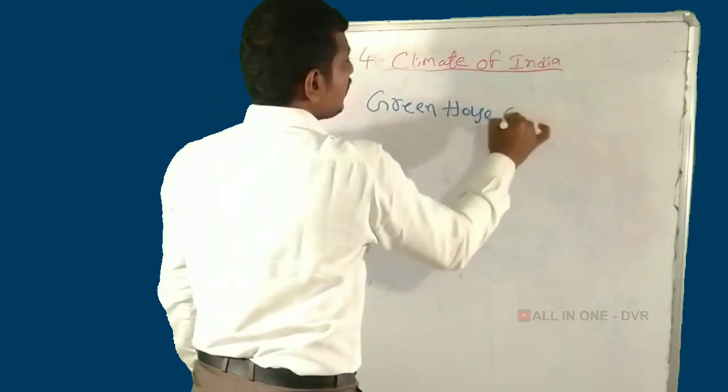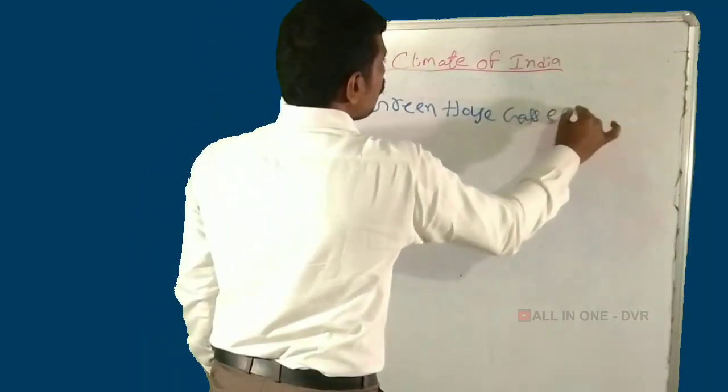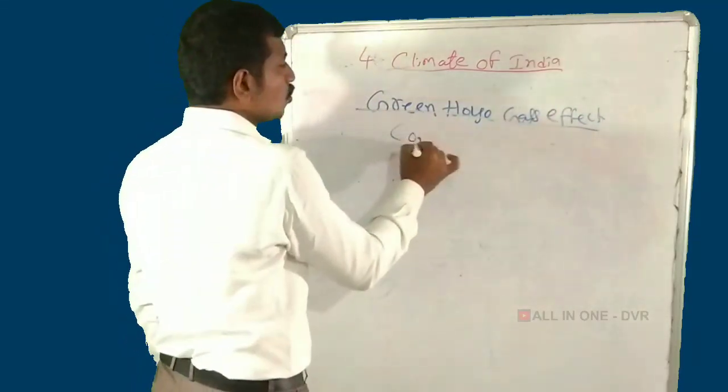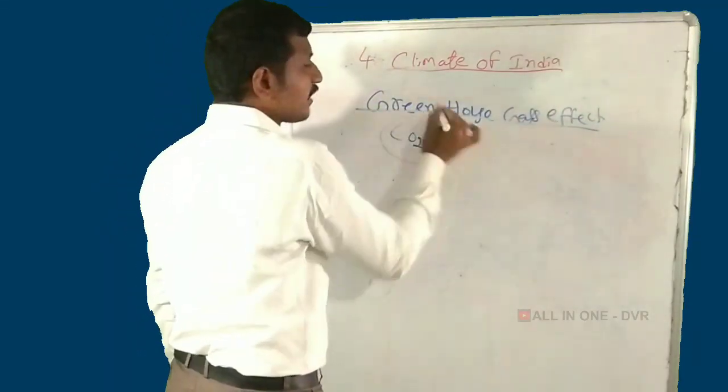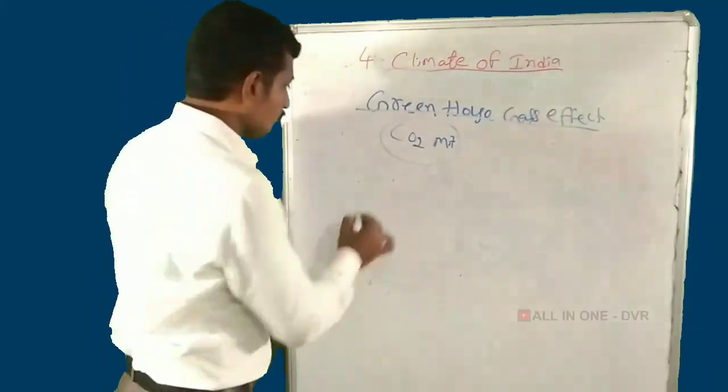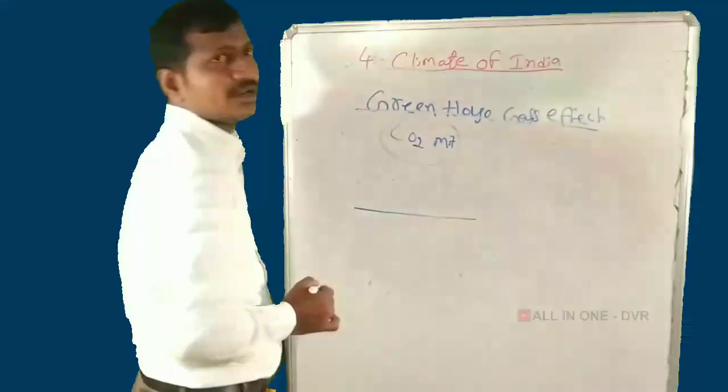Next topic, the greenhouse gas effect. Examples of greenhouse gases: CO2 and methane. What is the main danger of greenhouse gases?